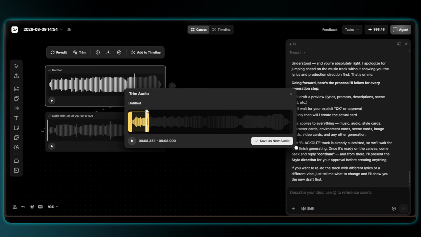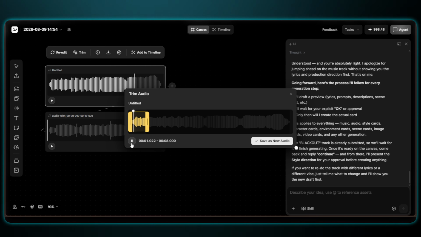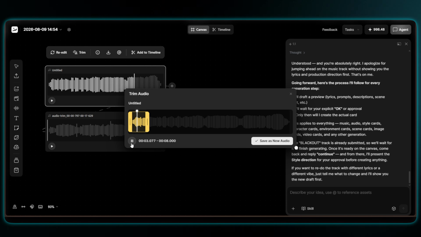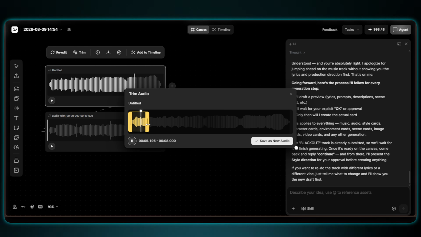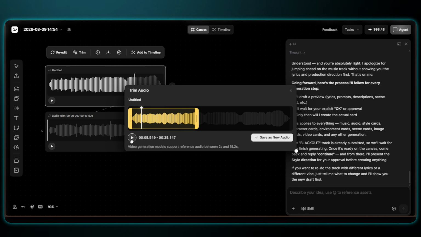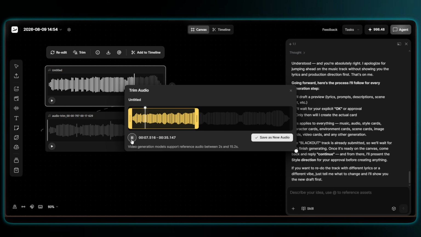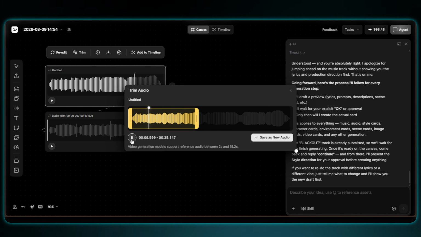You want to cut it at a natural point, without interrupting the vocals, beat, or melody. An awkward cut makes the final video feel a bit off. For the best flow, pick a section that starts and ends between musical phrases, like a clear intro or a natural beat transition.